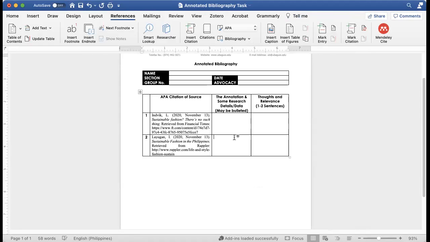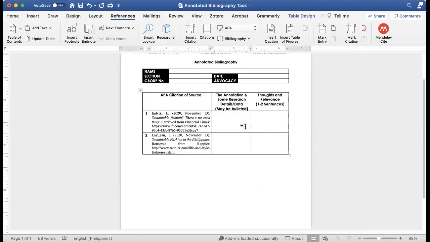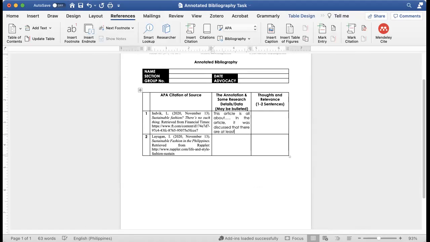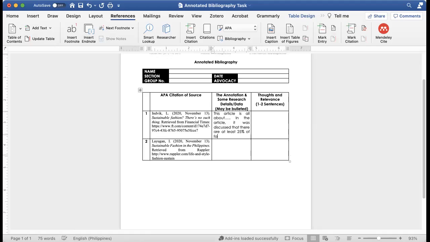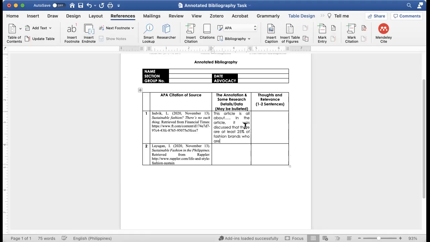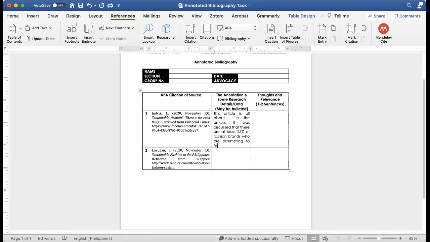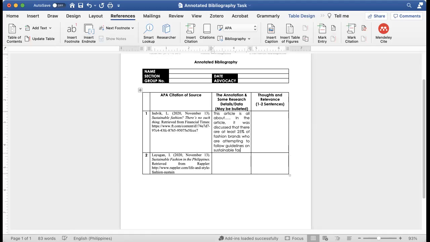That's it. And then you're going to put your annotation in here already. So for example, this article is all about, and then blah blah blah. In the article, it was discussed that there are at least, I'm just making up some statistics here that are not true, at least 25% of fashion brands who are attempting to follow guidelines on sustainable fashion, etc., lang. So these are some notes or details.